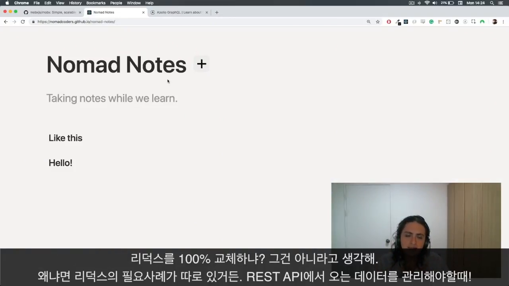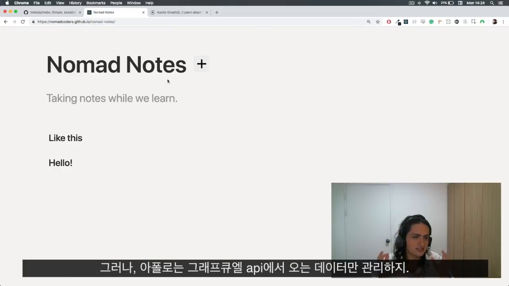So I don't think they will replace each other completely, because Redux has a use case, and the use case is when you need to manage, store and change loads of data that comes from a REST API. And Apollo is an all-in-one solution for managing your data that comes from a GraphQL API, including your new GraphQL API that you can make on your client.